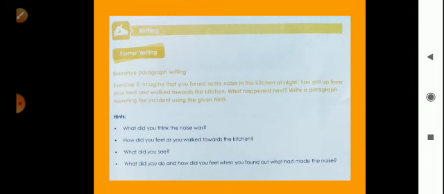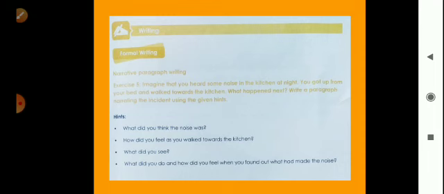Then what did you do and how did you feel when you found out what had made the noise? और what did you do, मतलब आप क्या करोगे और आपको कैसा लगा होगा जब आपने वो नॉइज किससे निकला था, वो जब देखा होगा तो आपको कैसे फील हुआ या आपने क्या किया, वो आपको लिखना होगा. सो टू राइट दिस you have to use these hints, and with the help of these hints you can write this narrative paragraph.